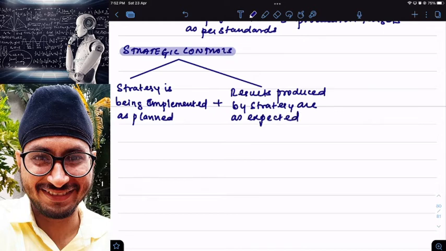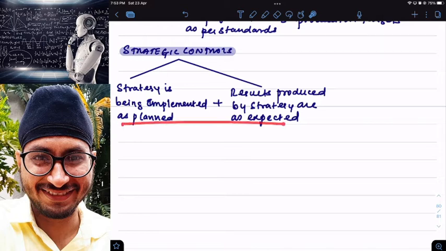Then only the company will go for what? The business will go for strategic controls. Reason number one, it wants to ensure that the strategy is being implemented according to plan, plus the results of the strategy are as per the expectations of management. If management wants all the employees in the organization to follow the strategy prepared by top level management, then go for strategic controls. Plus, it also wants to ensure that the results given by the strategy we have implemented should be as per the expectations of management.